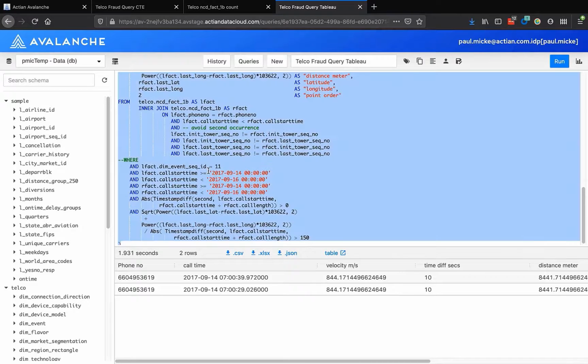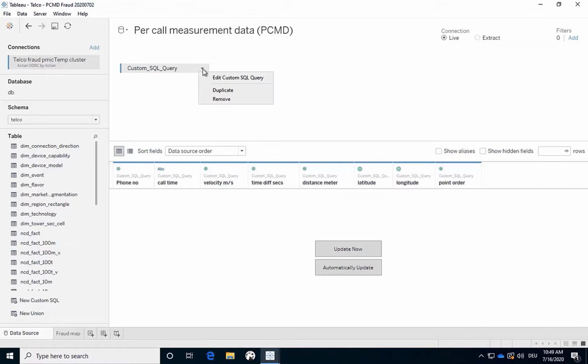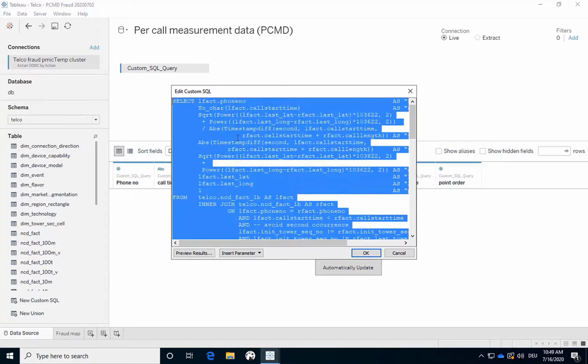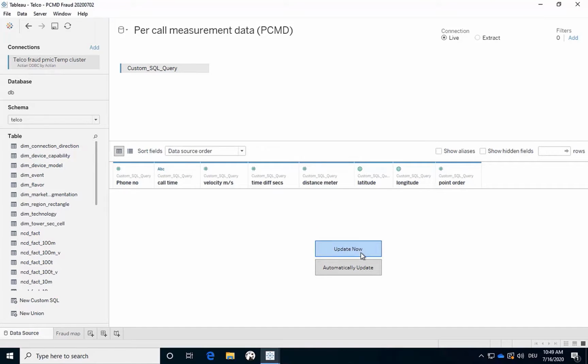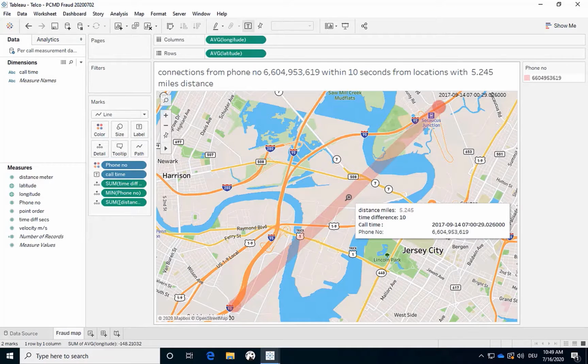Let's copy this and quickly go over to Tableau. Click on the data source, open the custom query editor, and we replace that query here. And now switch on the map. So it focuses now on the one occurrence, filtered by event ID 11. And we see here that the distance is about 5 miles, and the time difference is 10 seconds. No plane is that fast.